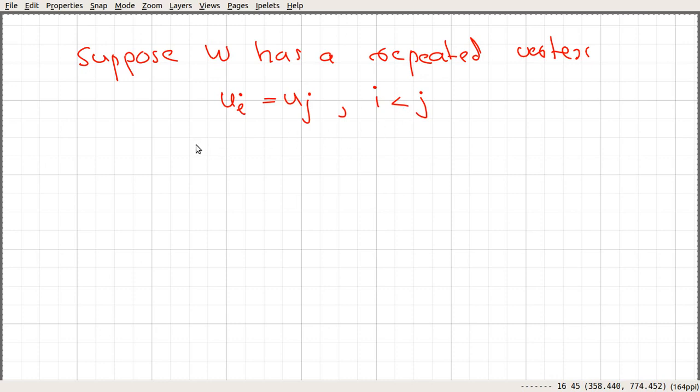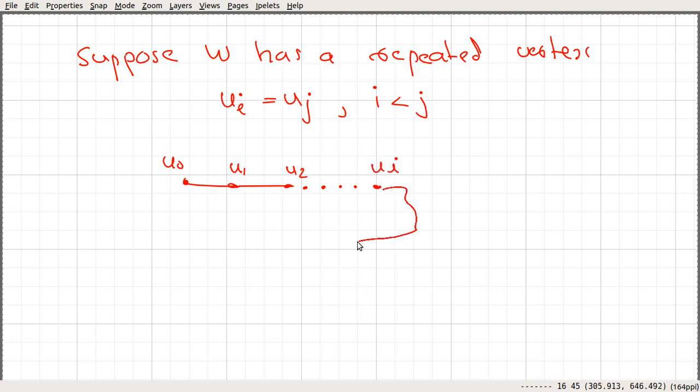So the situation will be something like this. You have this u0, and from u0 you took an edge and moved to u1. From u1 you took an edge and moved to u2, and after some time you reach this ui.